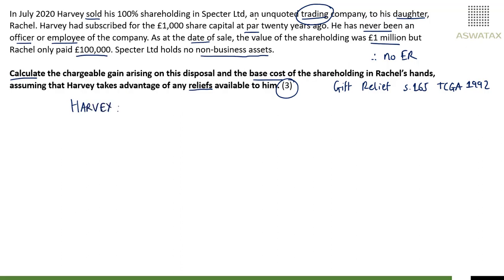And also, because the disposal is to his daughter at an undervalue, because the market value of the shareholding was 1 million, but Rachel has only paid 100,000, that doesn't matter how much is paid. Why? Because Harvey and Rachel are connected persons for CGT purposes.